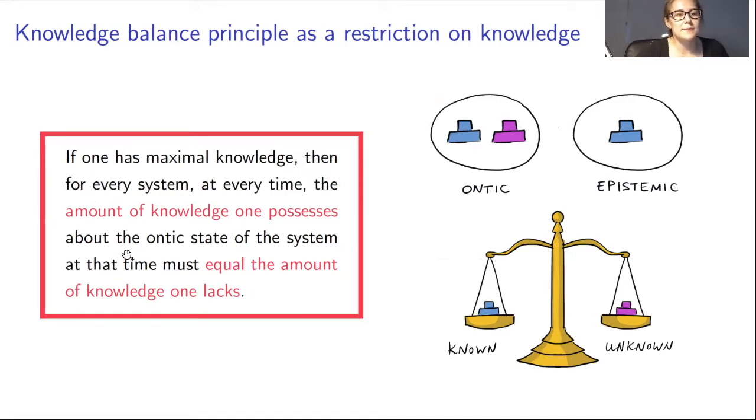It says that if one has maximal knowledge, then for every system, the amount of knowledge one possesses about the ontic state is equal to the amount of knowledge one lacks. So one can see this as a scale where the unknown and the known balance each other out. And the known is the epistemic state, and the known and the unknown together form the ontic state.